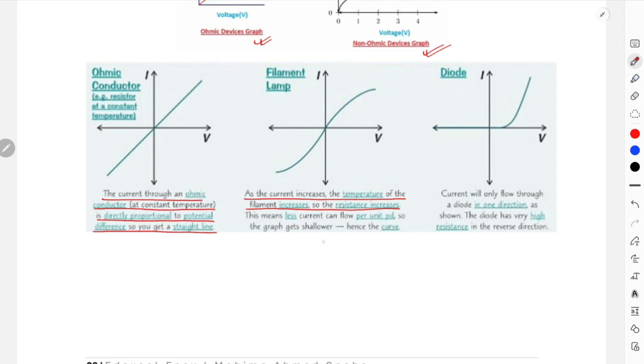Why does the resistance increase? That's because when current increases, the voltage increases, right? And when there is an increase in voltage, voltage and resistance are directly proportional. For that reason, in this case, resistance increases, and eventually resistance and current are inversely proportional. So for that case, less current can flow per unit, and so the graph gets shallower, or hence the graph becomes a curve. Initially it has high current flow, finally it has low current flow. That's because with time, with increase in resistance, current flow decreases.